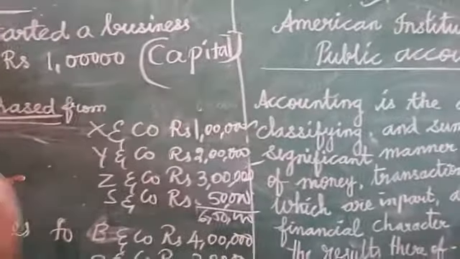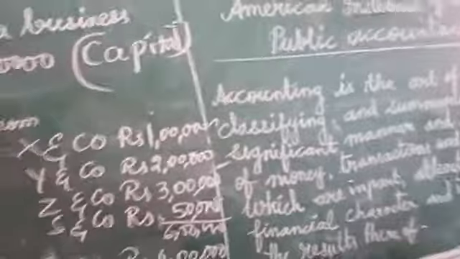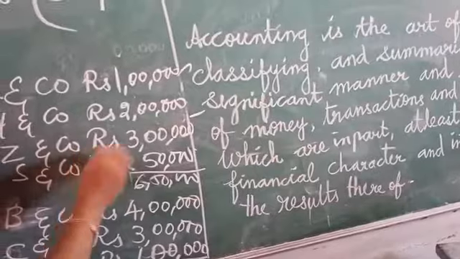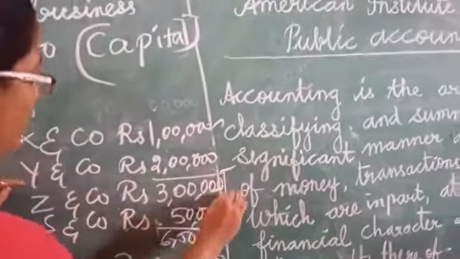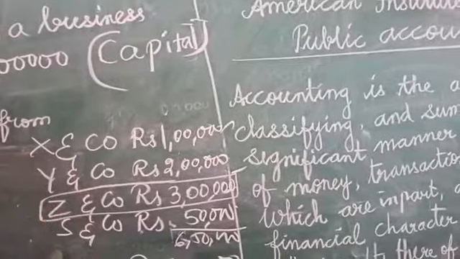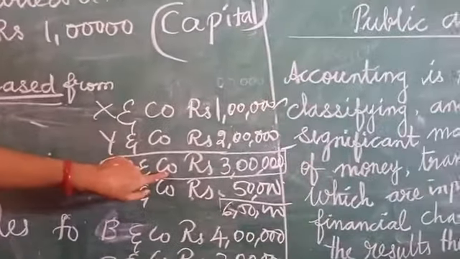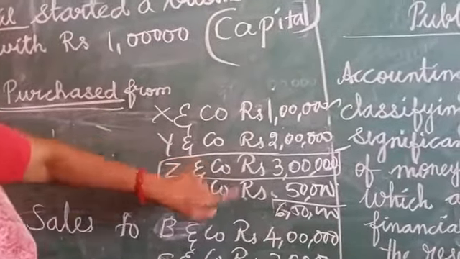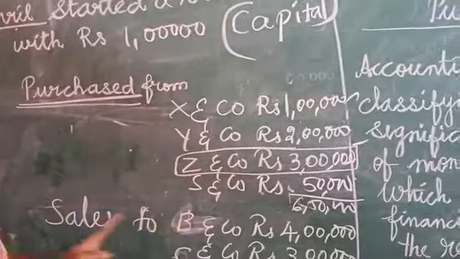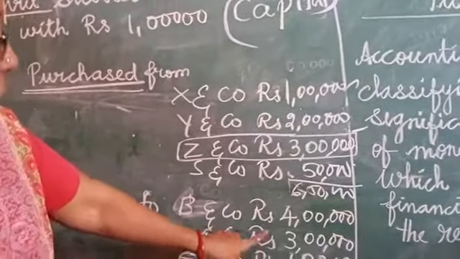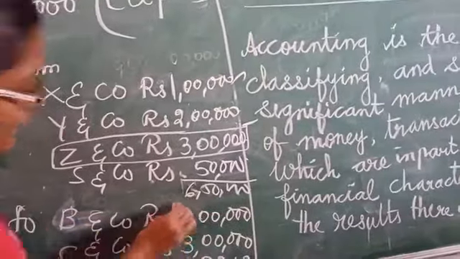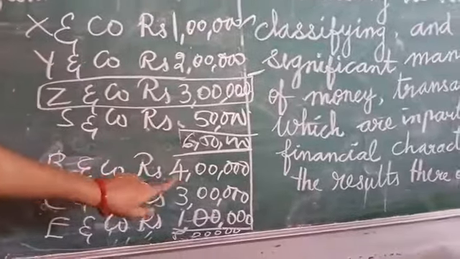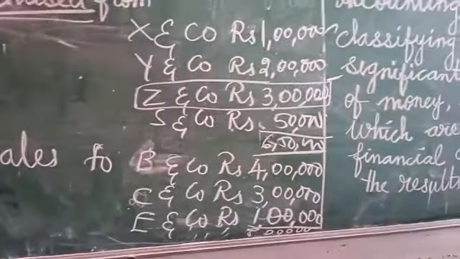Interpreting. See here, in the coming March or April month, the auditor will come and audit the concern. At that time he will ask why you purchased from X & Co alone 3 lakhs rupees. I have to substantiate, I have to give the reason: this party is a very good person, better quality, and he is a prompt supplier. So that is called interpreting. For sales he will ask why you sold goods to B & Co 4 lakhs rupees. What is the reason? He is a prompt payer, so I have given the credit facility. So this is called interpreting the results thereof.